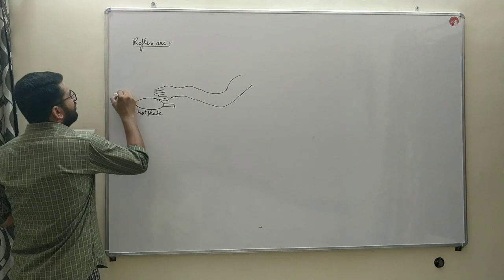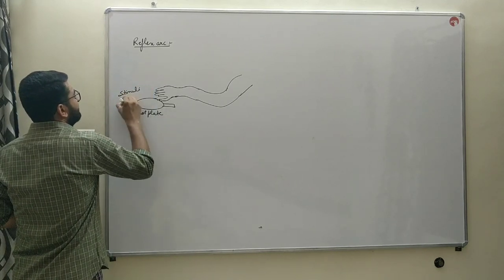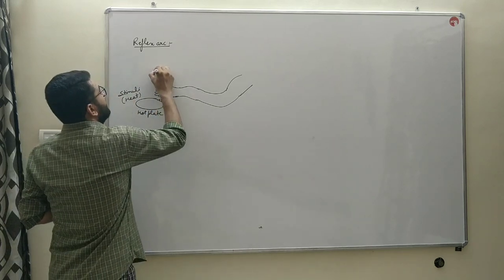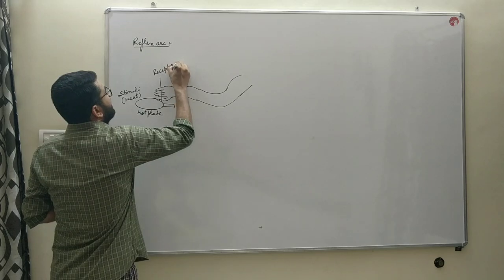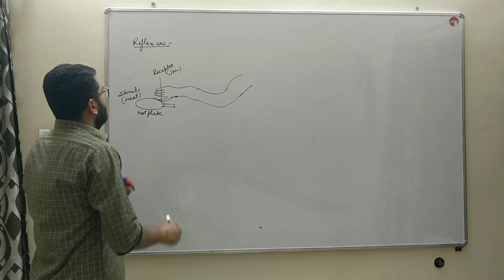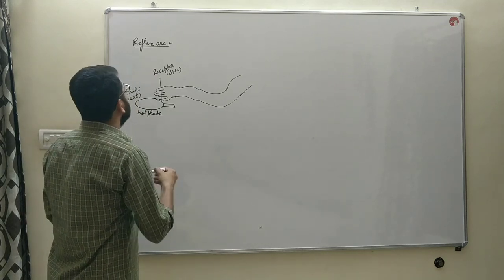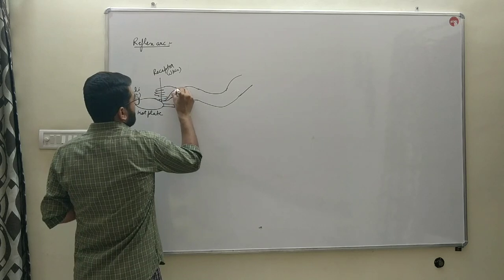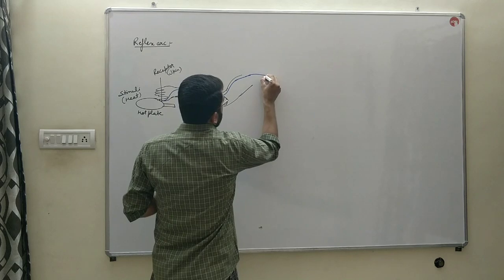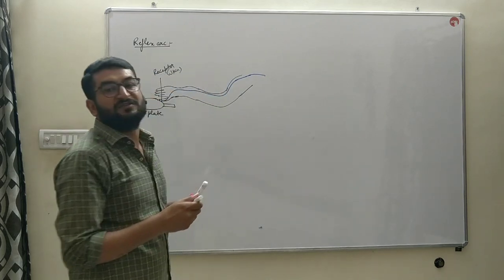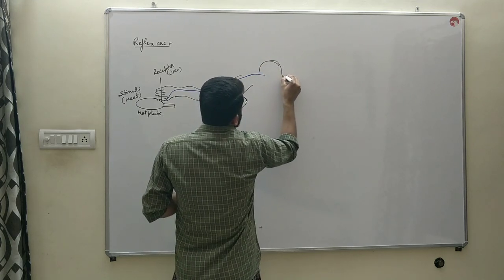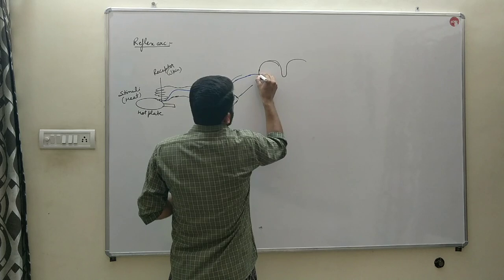So the stimuli basically is heat, which is received by the receptor, and the receptor in this case is skin, the thermoreceptors of skin. Then the sensory neurons will take up this signal to the central nervous system, and the part which plays the role of central nervous system in this case is the spinal cord.